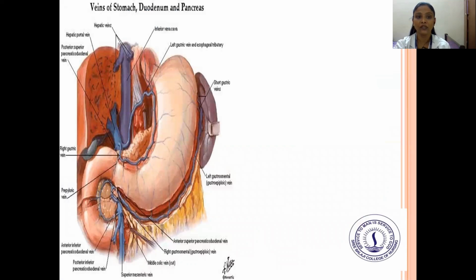So these are the veins of the stomach, duodenum, and the pancreas, where you can see the hepatic veins, hepatic portal vein, inferior vena cava, left gastric vein, esophageal tributary, short gastric veins, and left gastroepiploic vein. All these are present in this venous system.